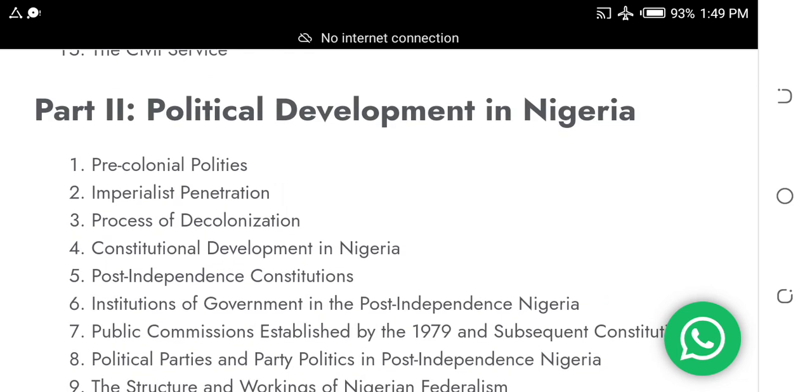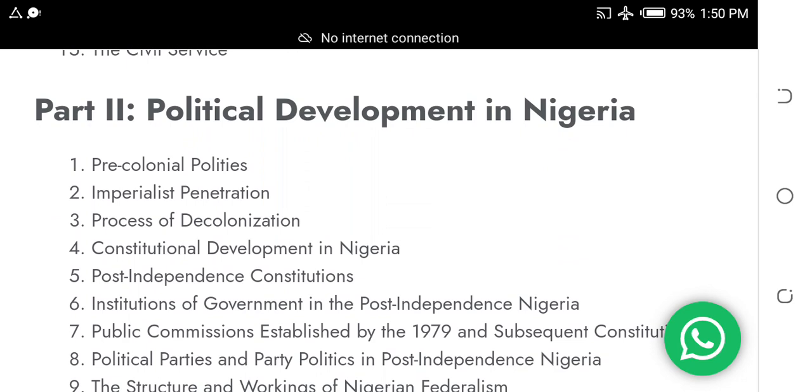The second part of government is pre-colonial politics. Just read it up. Imperialist penetration, process of decolonization, constitutional development in Nigeria. Just study these things.